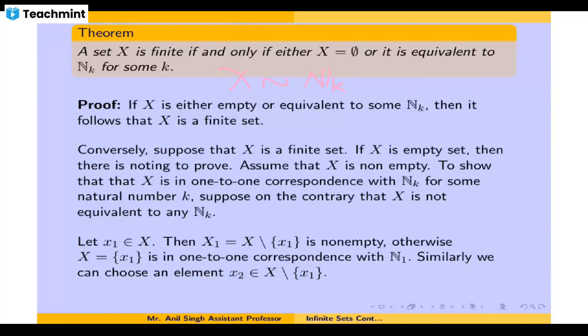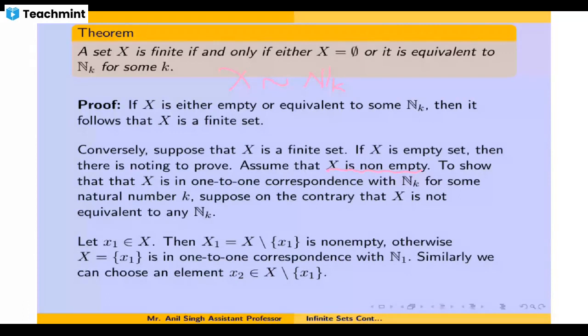So if X is empty, then we don't have anything to prove, because it is an empty set, you cannot do any construction on that empty set. So there is nothing to prove. So we assume now that X is a non-empty set, and we will now establish that X is equivalent to some n sub k. To show this, you have to construct a one-one function. We have to establish that X is in one-to-one correspondence with n sub k. That means there needs to be a bijection from X to n sub k. That is the definition of equivalent sets.